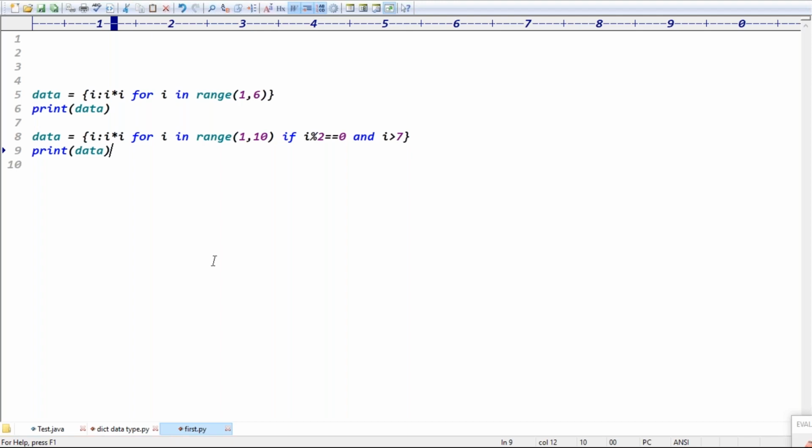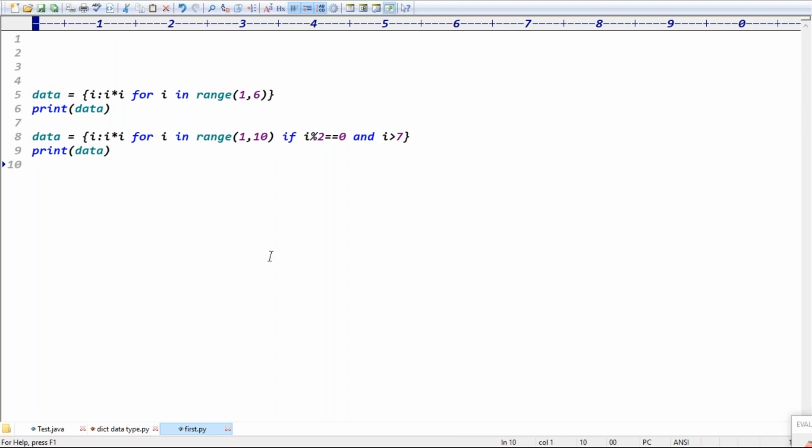Yes, how many items, Venkatesh? Guys, what's the output now? 2, 4, 6.